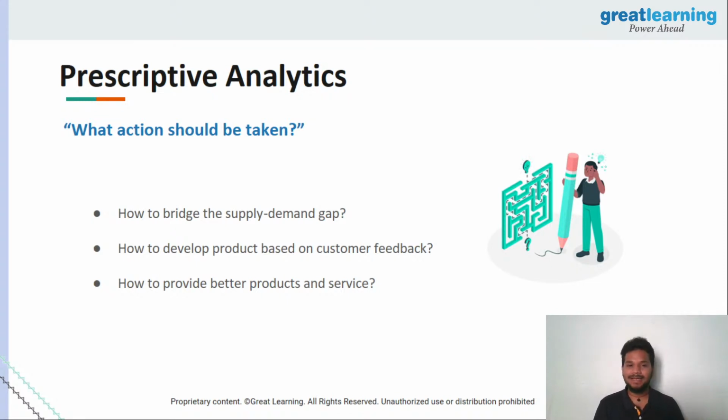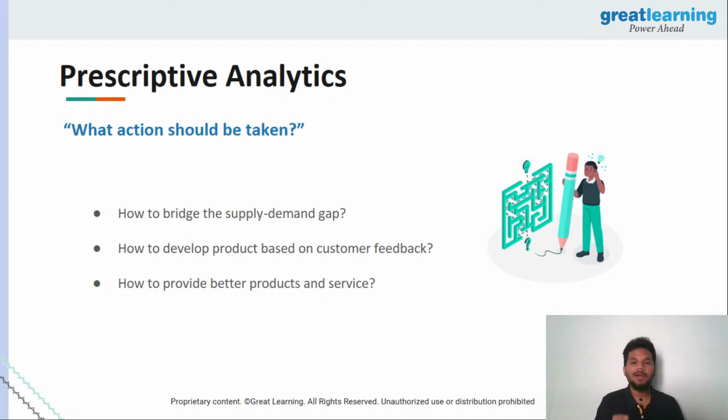That is prescriptive analytics. For example, as I told you, the Amazon thing, how will they know which city is ordering a lot of products? So to bridge this gap, they're going to be taking a look at prescriptive analytic methodologies. So let's say there's a case where customers are giving feedback about products. So using this feedback, how can you develop a product, right? So feedback is like a pill.